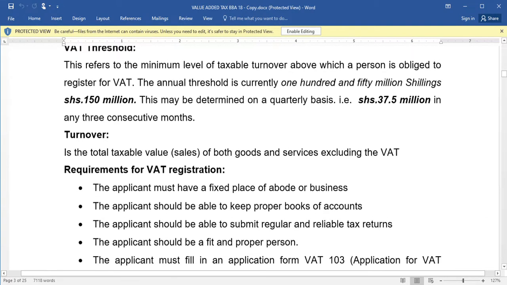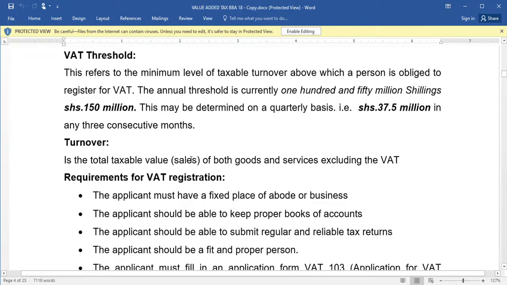Then let's look at the VAT threshold. This refers to the minimum level of taxable turnover above which a person is obliged to register for VAT. The annual threshold is currently 150 million shillings. This may be determined on a quarterly basis, and the quarterly threshold is 37.5 million in any 3 consecutive months.